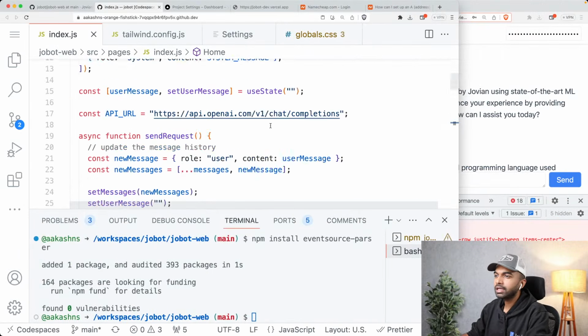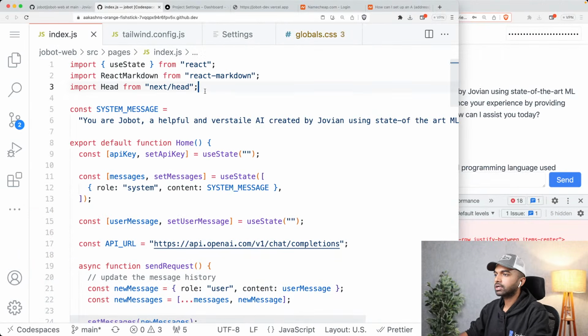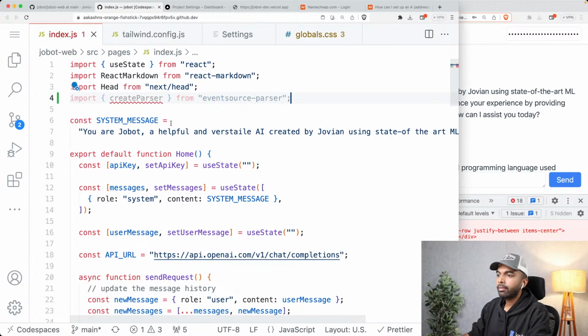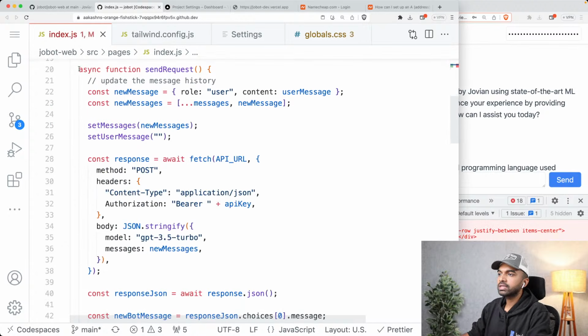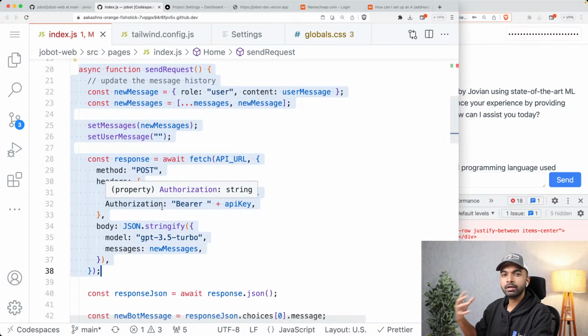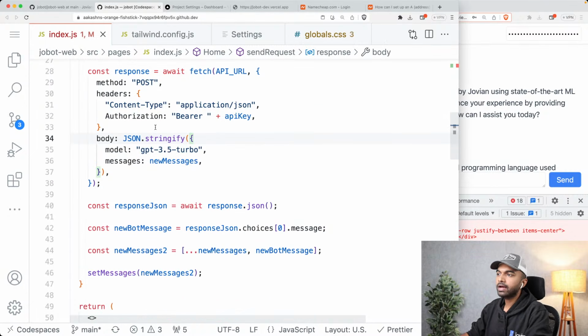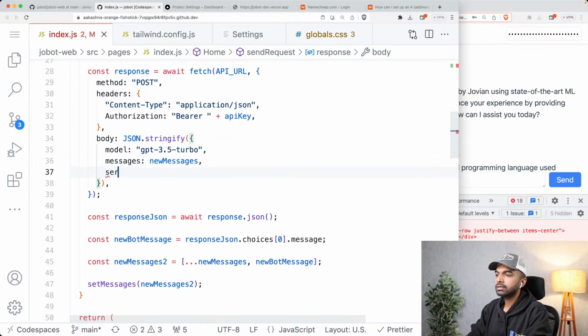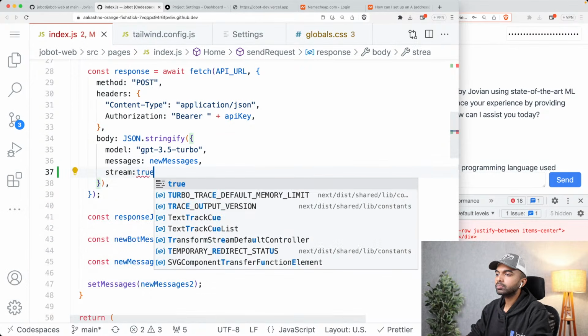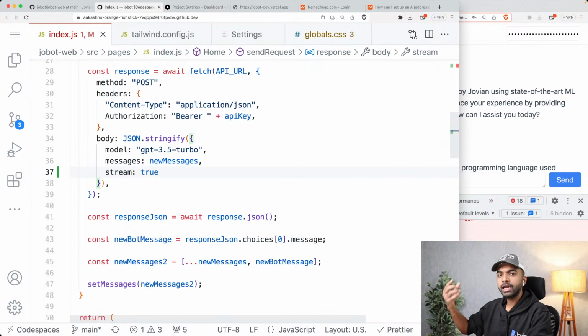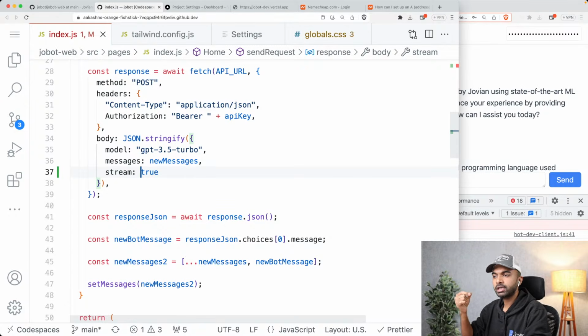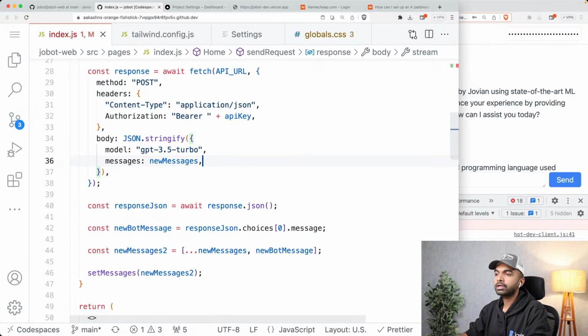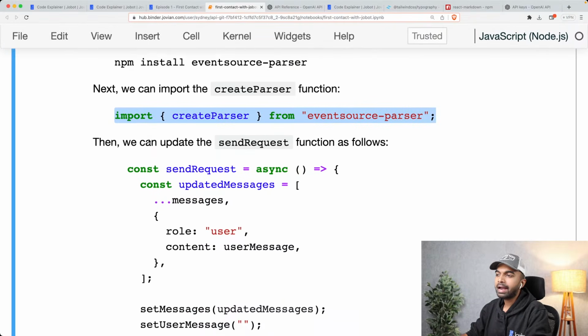So we need to stream the API. We need to add a parser streamer. I'm not going to get into the details, but all we need to change here really is this send request function. So the send request function simply needs to change to using the streaming API. And there's one change that we make here. While calling the API, we provide stream equals true. And then apart from that, what we get back is not a single JSON response, but we get a stream, and then we can get events from that stream, turn those responses into JSON and grab the content out of it and add it, etc., etc.